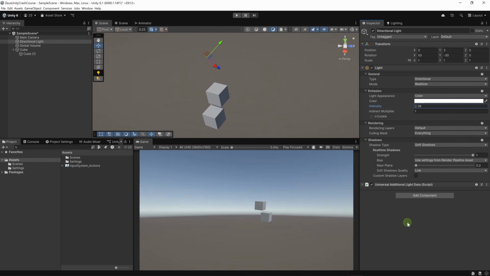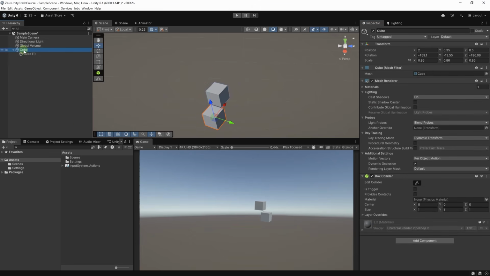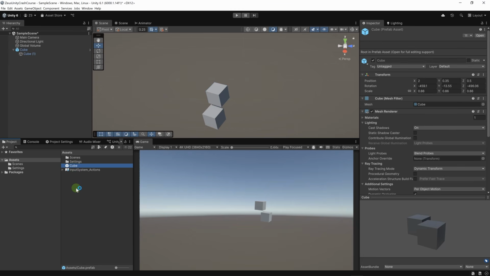As I said, objects are made of components. Some are provided by Unity and some we can create ourselves. So we can create a script that will serve as a component. And in fact, most of our game logic, most of the things that will happen in our game are components that we're going to add to various game objects. We have these game objects that live in the scene, but we can also have game objects that live in the project. If we take, for example, our cube here, if we drag and drop it to our project window, here we have created a game object that lives at the level of the project.